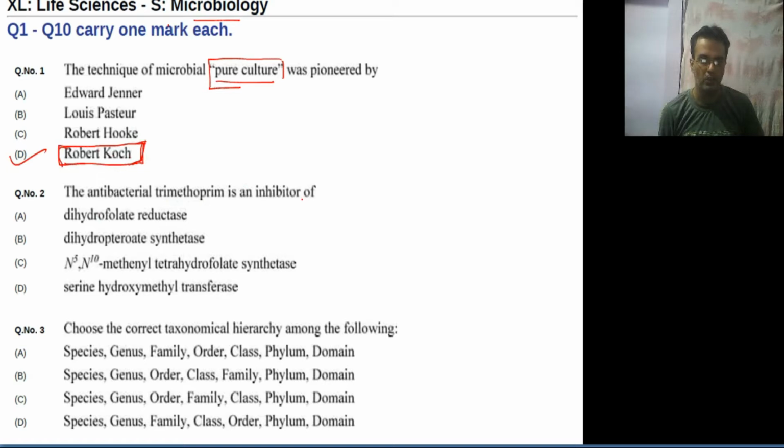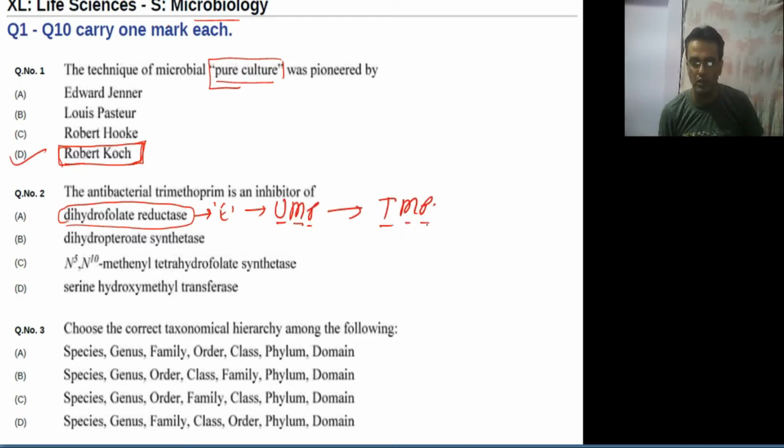Question number 2 is telling the antibacterial trimethoprim is an inhibitor of. So this is an inhibitor of dihydrofolate reductase. This enzyme is used for conversion of UMP to TMP. Here, in the uracil base there is an addition of a methylene group.